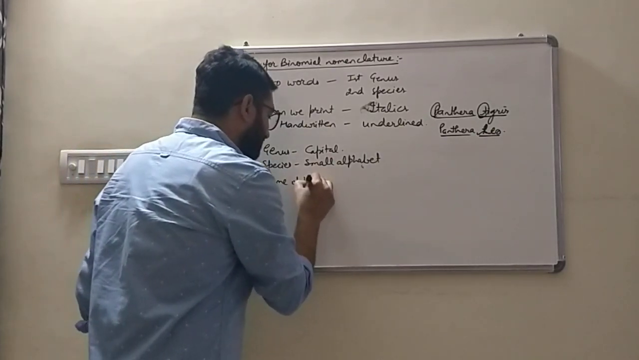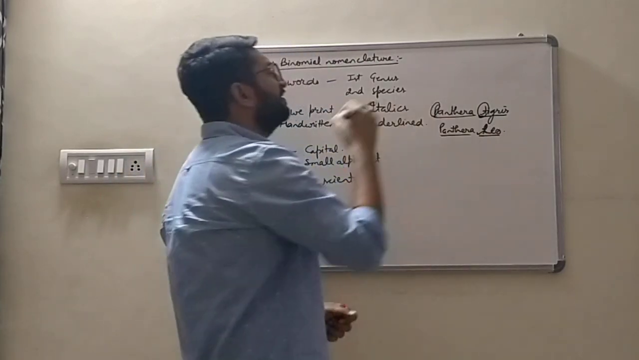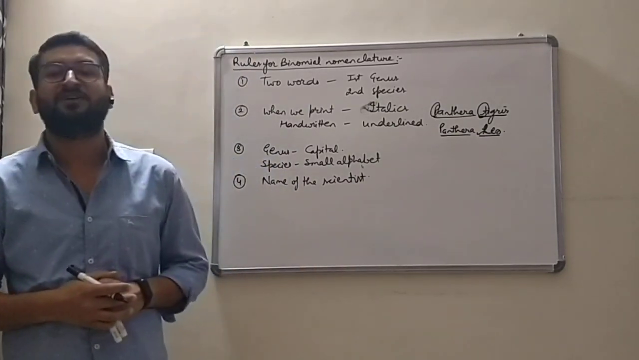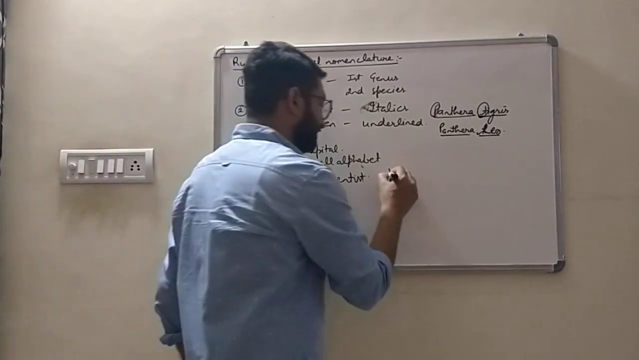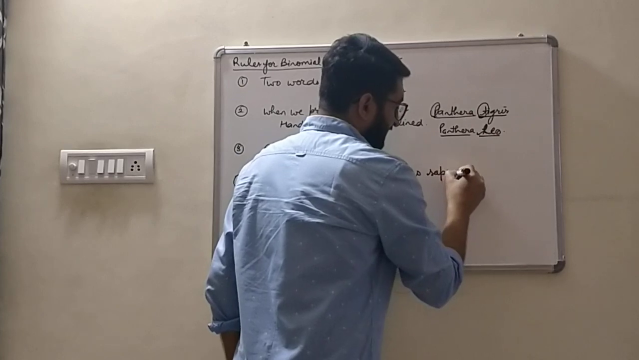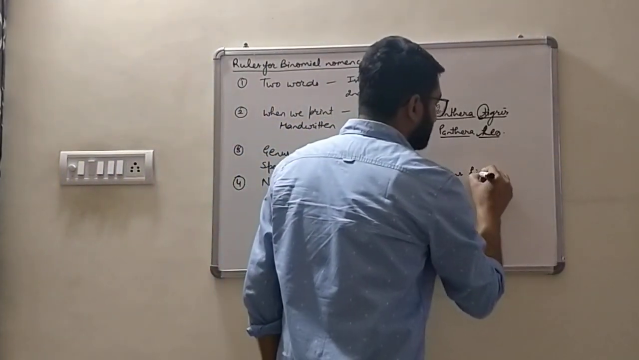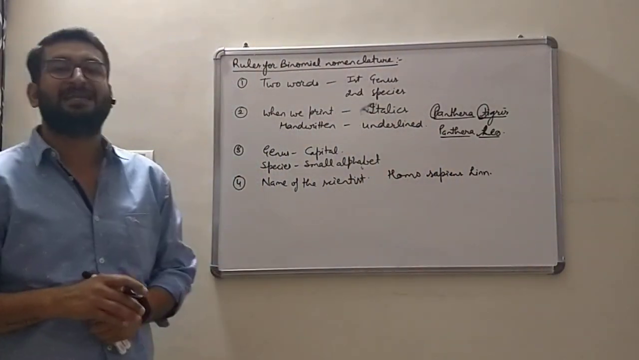The name of the scientist or the discoverer can be written after the name of the organism, after the name of the species. For example, Homo sapiens. It is the scientific name of human beings. The name of the scientist who gave this name is Linnaeus, so Linnaeus can be abbreviated as Linn.